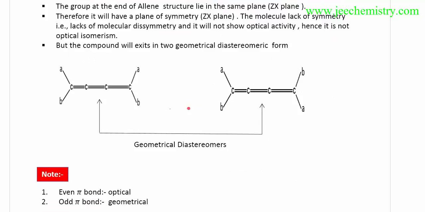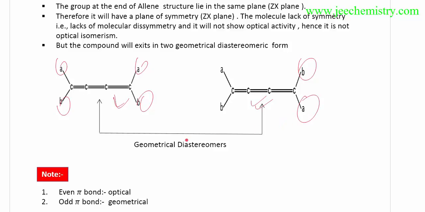If you put a mirror image, then this compound and this compound are not mirror images. This compound and this compound are geometrical diastereomers. This is A, this is B, here is B, here is B A.